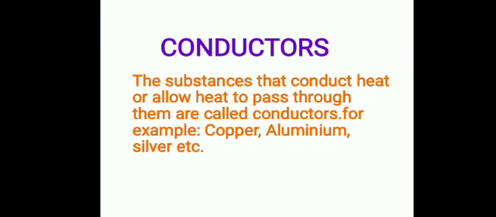Now, the next topic is conductors and insulators. So, firstly we will discuss conductors. The substances that conduct heat or that allow heat to pass through them are called conductors. Like all the metals, they allow the heat to pass through them and they are called conductors, like copper, aluminium, silver, etc. All these are conductors because they allow the heat to pass through them.